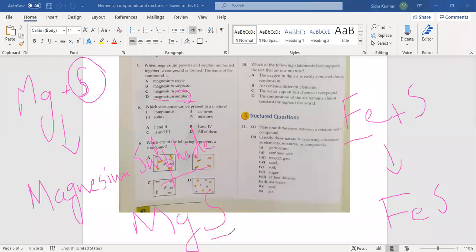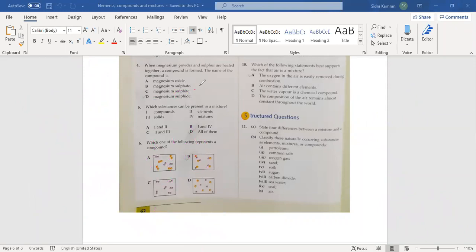So its name is sulfide, not sulfate, not oxide, not sulfite. It's sulfide, with the D in pronunciation, not T. Remember this, it's very important. In the exam you can face different combinations, so you must remember the name must be sulfide.